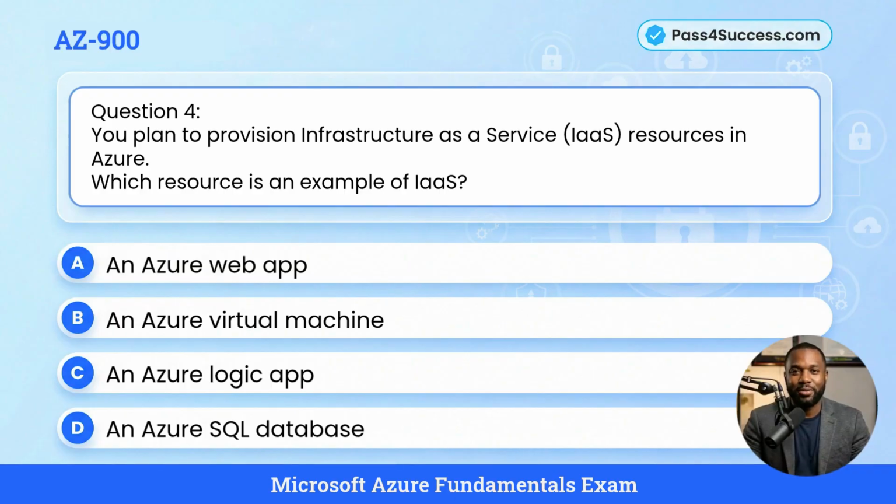Question 4. You plan to provision infrastructure as a service, IaaS, resources in Azure. Which resource is an example of IaaS? A. An Azure web app. B. An Azure virtual machine. C. An Azure logic app. D. An Azure SQL database. Pause for 5 seconds and choose the correct answer.